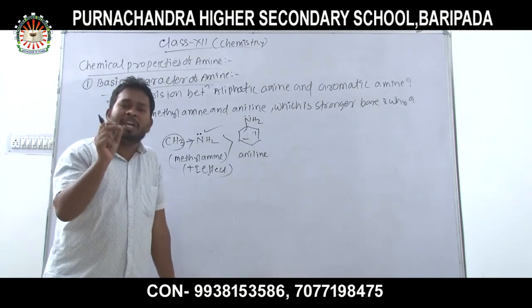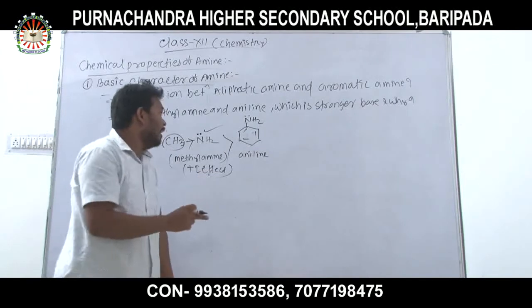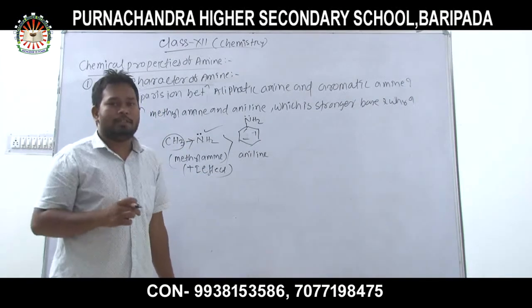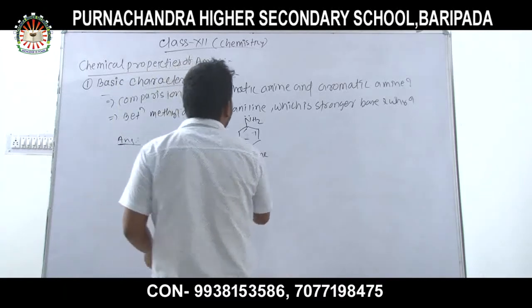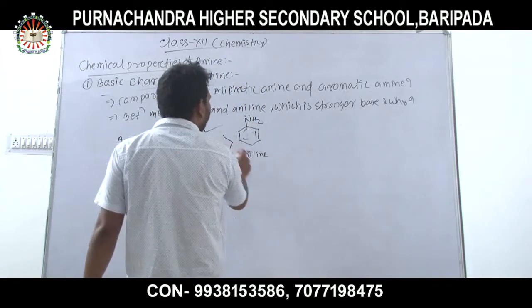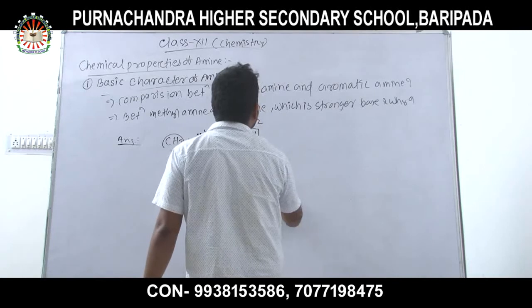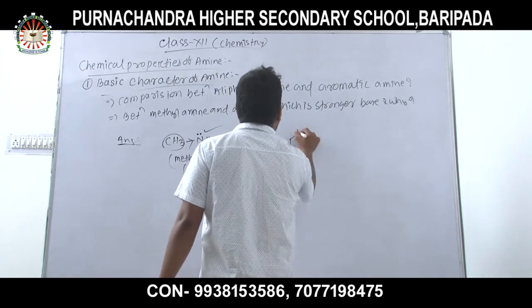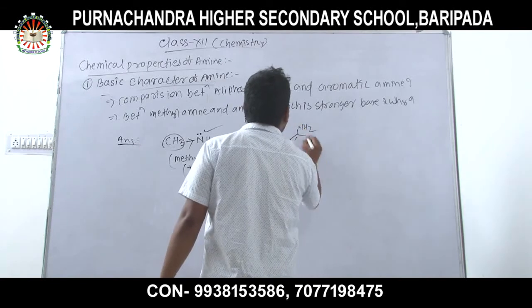That's why it is a weak base in comparison to methylamine. Why does it decrease? Due to resonance. In class 11 we already studied resonating structures. Here also I discuss the resonating structure.